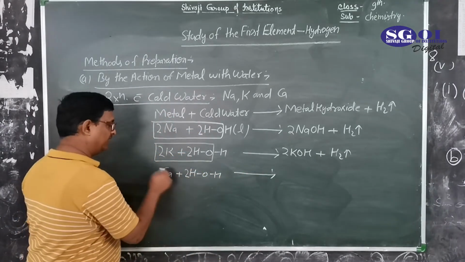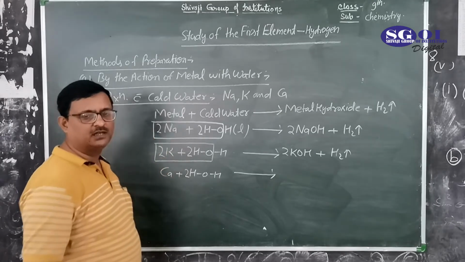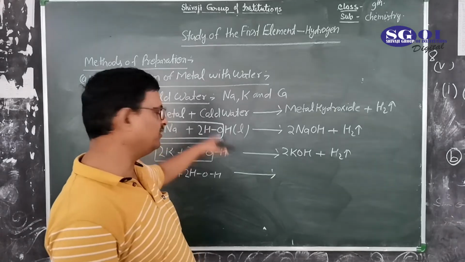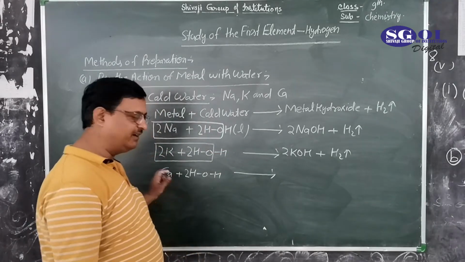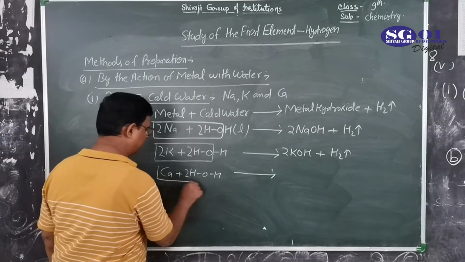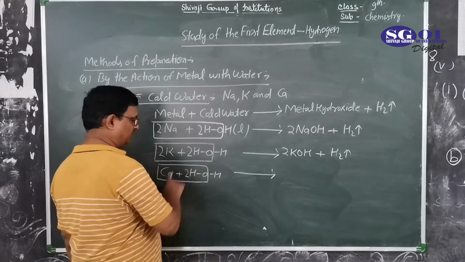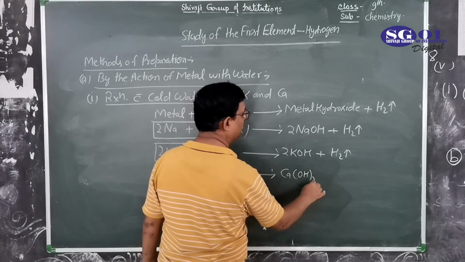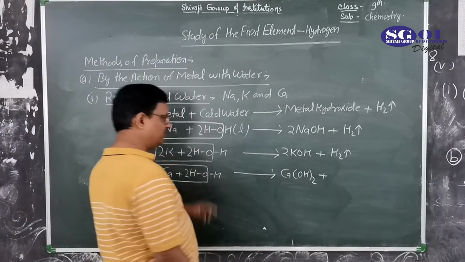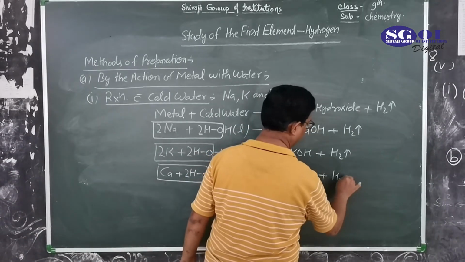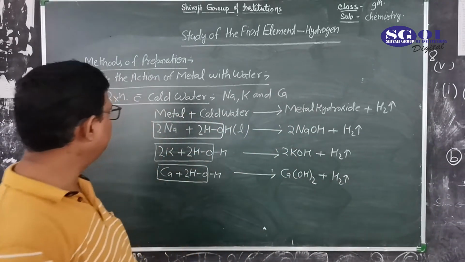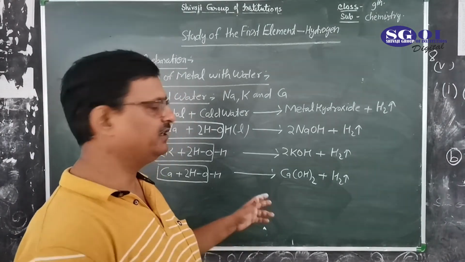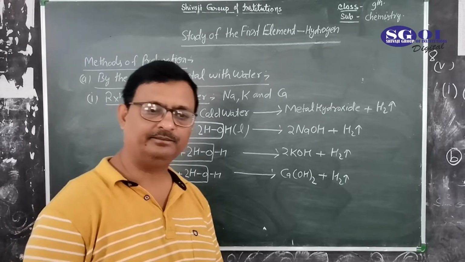Now sodium and potassium are monovalent, which is why they react with 1 water each, while calcium is bivalent. So 1 mole of calcium reacts with 2 moles of water, because the hydroxide formula of calcium is Ca(OH)2, and 2 hydrogens form hydrogen gas. So in the first reaction, with cold water, sodium, potassium and calcium form hydrogen gas in this manner.